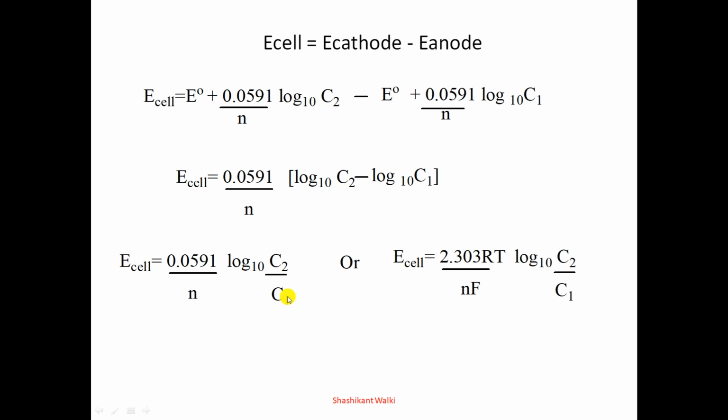This first equation is at standard conditions, that is at 25 degrees Celsius, but the second equation is the general equation, that is E cell equal to 2.303 RT divided by nF into log of C2 divided by C1, that is the molar concentration of cathode ion divided by the molar concentration of anode ion.